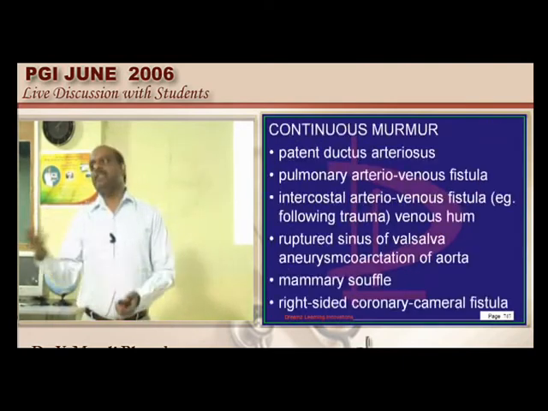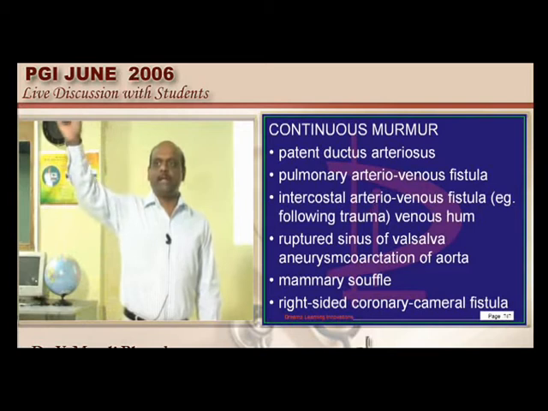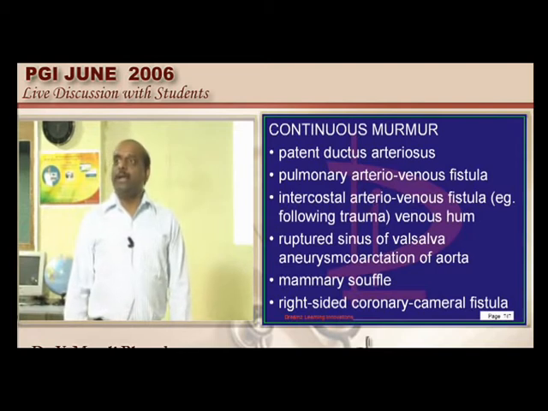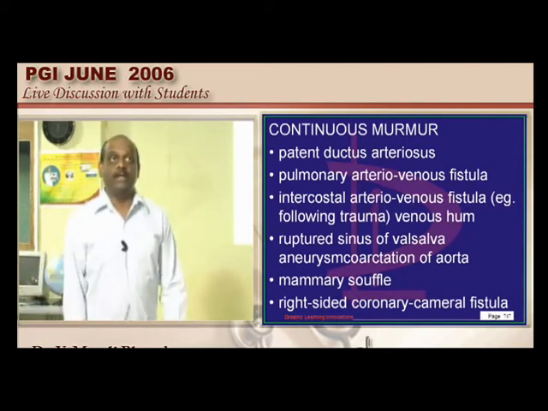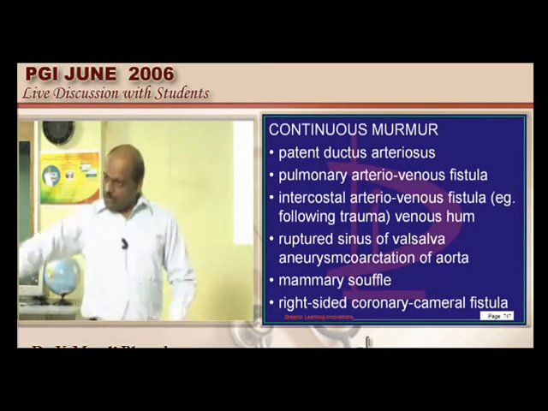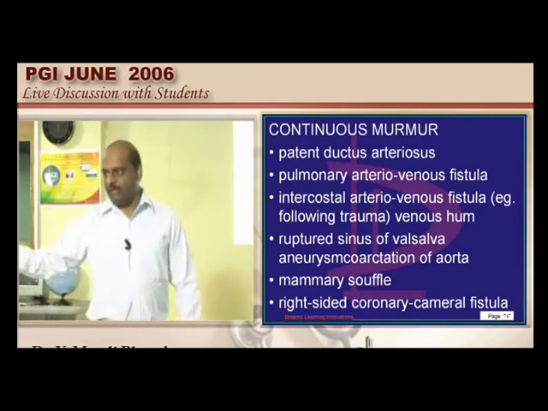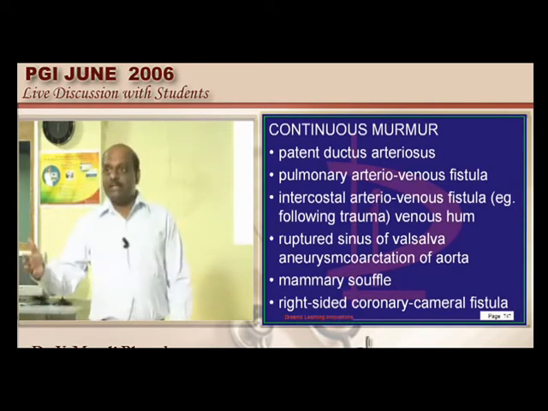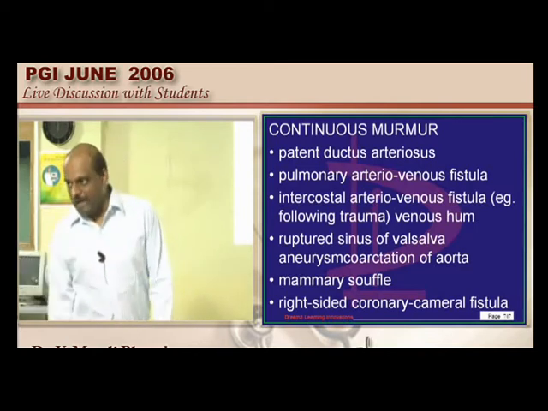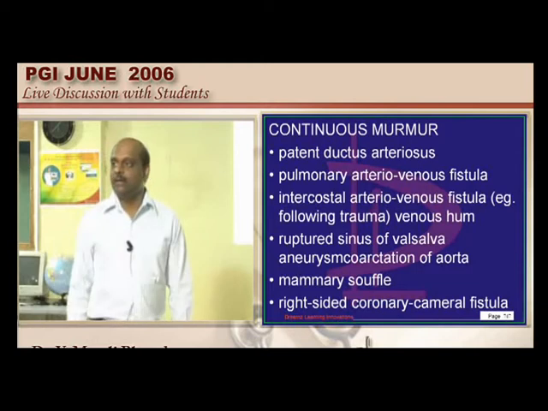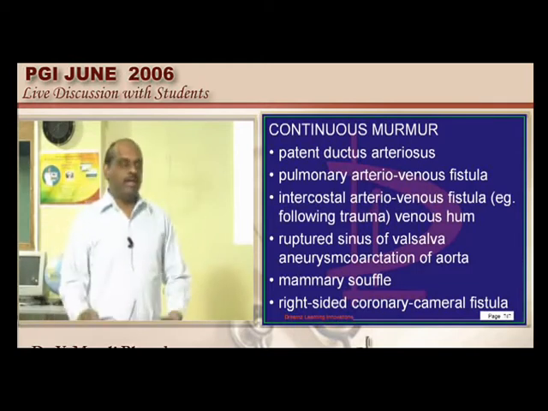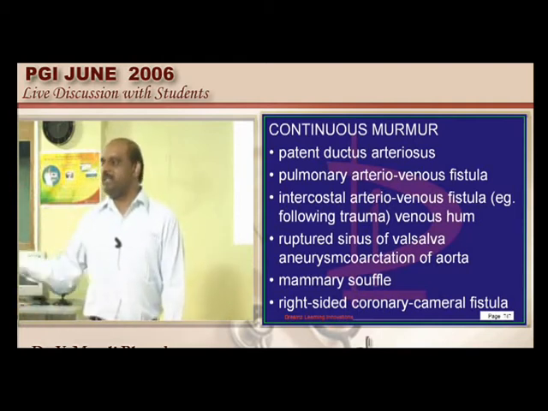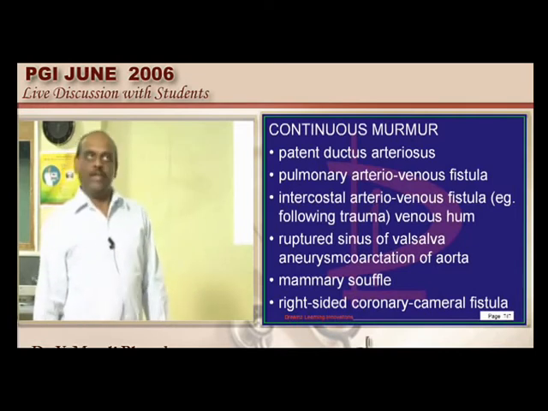Now let us talk about the continuous murmur. We have diastolic murmurs, systolic murmurs. Quickly tell me, doctor, mid-diastolic murmur, where do you see? Mitral stenosis. Early diastolic murmur, in aortic regurgitation you come across in the neo-aortic area. Then pan-systolic murmur, mitral regurgitation, VSD in the initial phases. Then you have the mid-systolic clicks, which can be found in mitral valve prolapse, and ejection systolic murmur, aortic stenosis, and it doesn't respect systole diastole, it will be throughout, which is called machinery murmur, continuous murmur, which is seen in the case of the PDA is what need to be remembered.